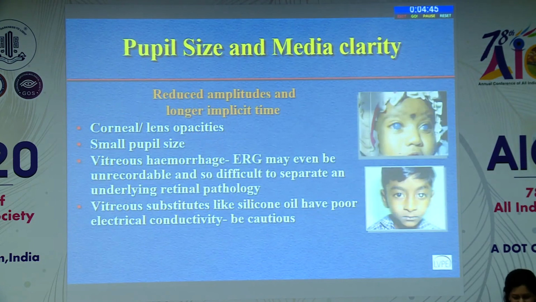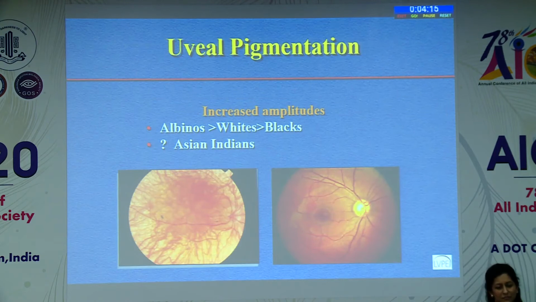We all know that if there's media haze, or if there's a pupil which is not dilating, then you need to account for that because that can lead to longer implicit time and reduced amplitude. If you are looking at somebody who has a uveitis and the pupil has got bound down, that itself will affect it. And if there's silicone oil, please don't try ERG because it will most commonly come out flat. So ERG in a silicone filled eye is not going to give you any information whether that eye has potential for vision or not, because oil is a poor conductor.